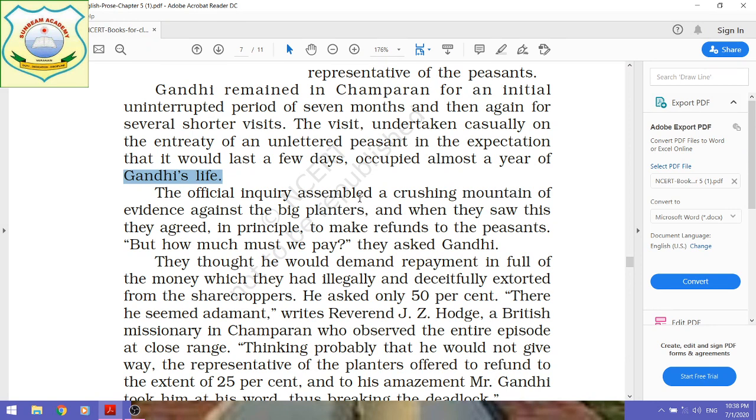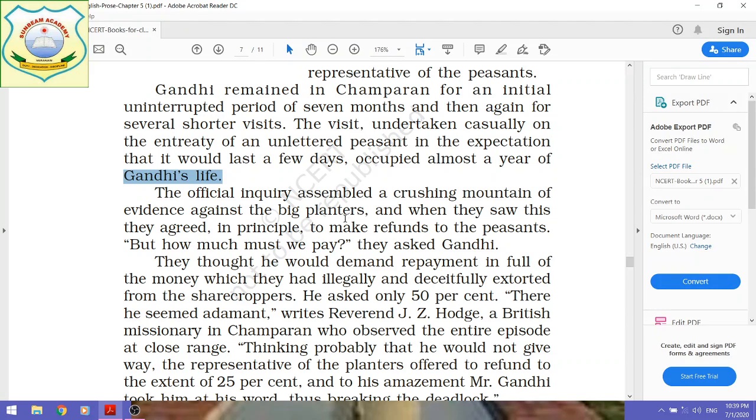A common man requested Gandhiji to visit Champaran, and it was expected to take a few days, but it took almost a year of his life.